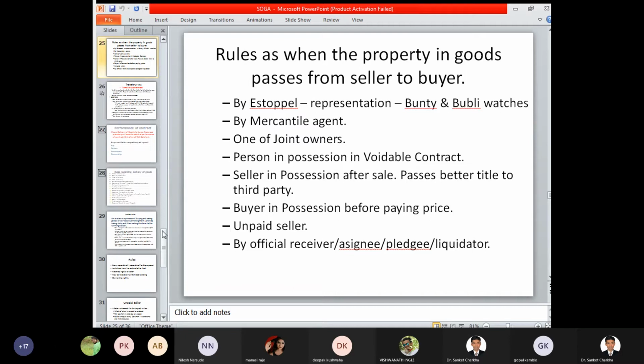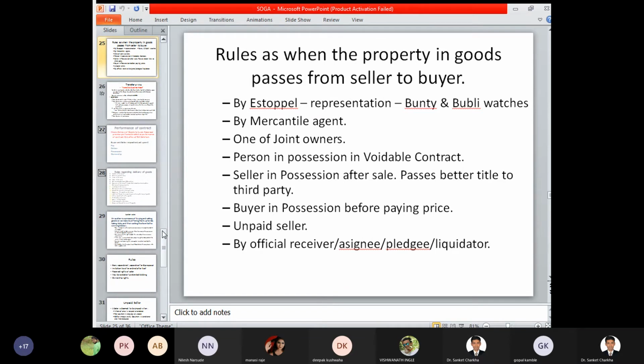So at this stage, if another customer comes in and places the same order, how will the property be passed? The property will be passed better to person C, in case A has a defective title. So we have to identify whether the title in the goods is better or defective. If the third person purchases the goods at the same quantity, same price, same level, then he gets a better title over the title that was available to the first party to the contract.